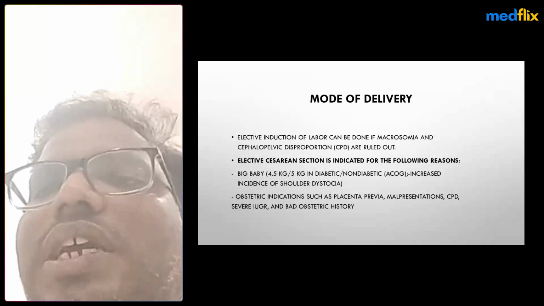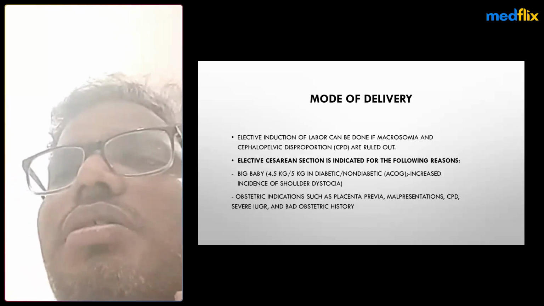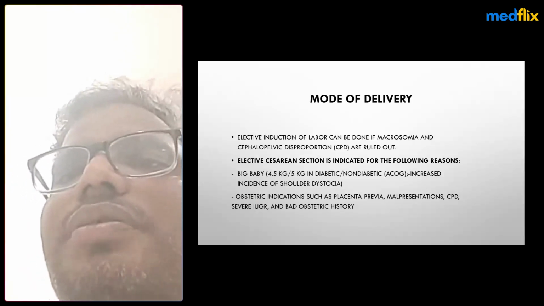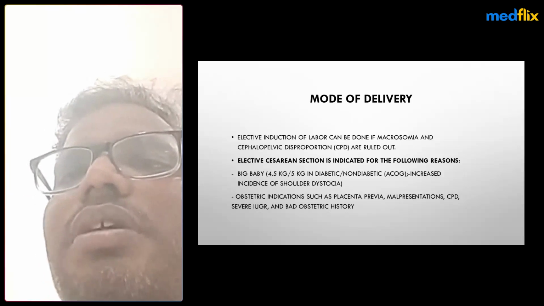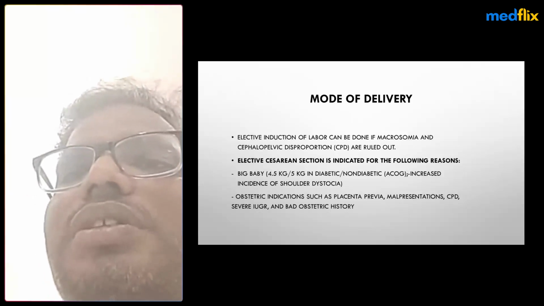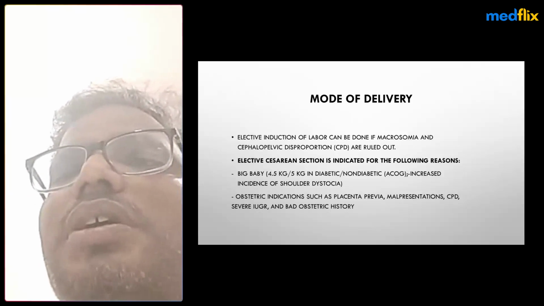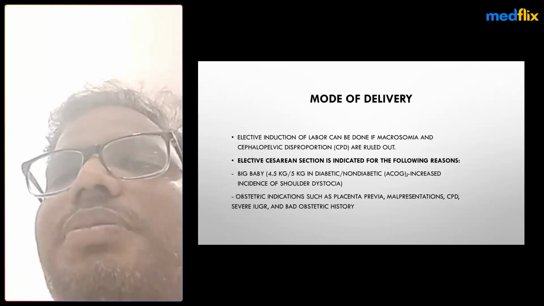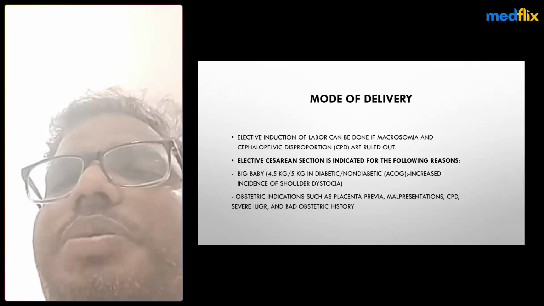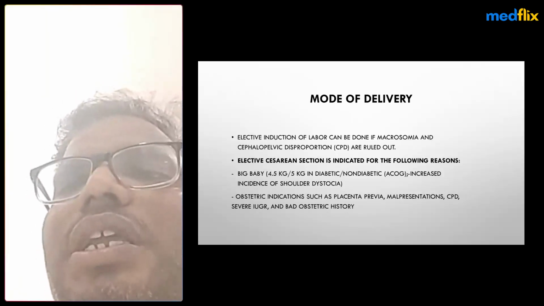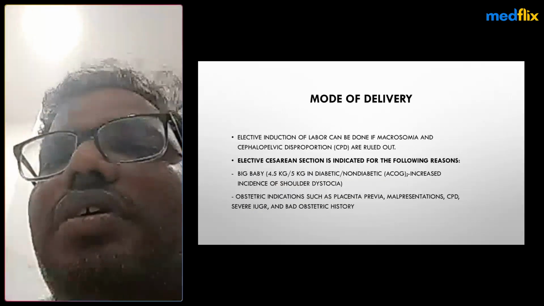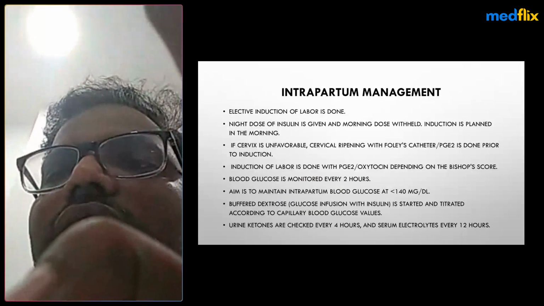Mode of delivery is mostly elective cesarean. Labor can be allowed if macrosomia or cephalopelvic disproportion is ruled out; only then do we go for normal labor. But elective cesarean is indicated for a big baby, macrosomic babies, and for obstetric indications like placenta previa, any malpresentation, and severe IUGR patients.